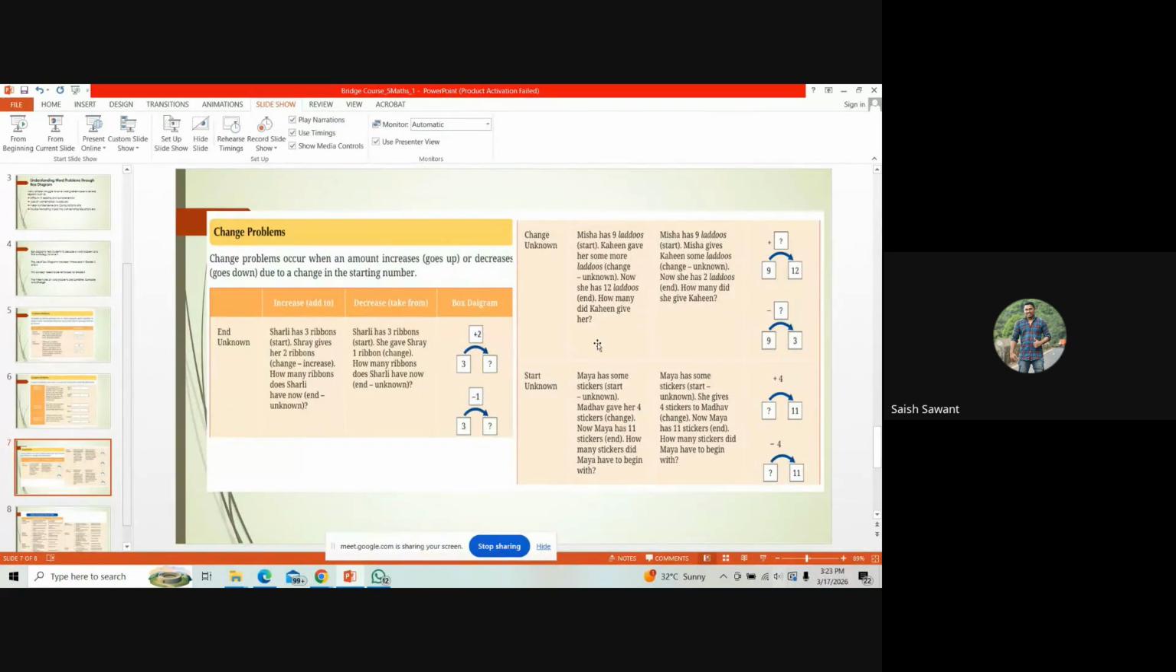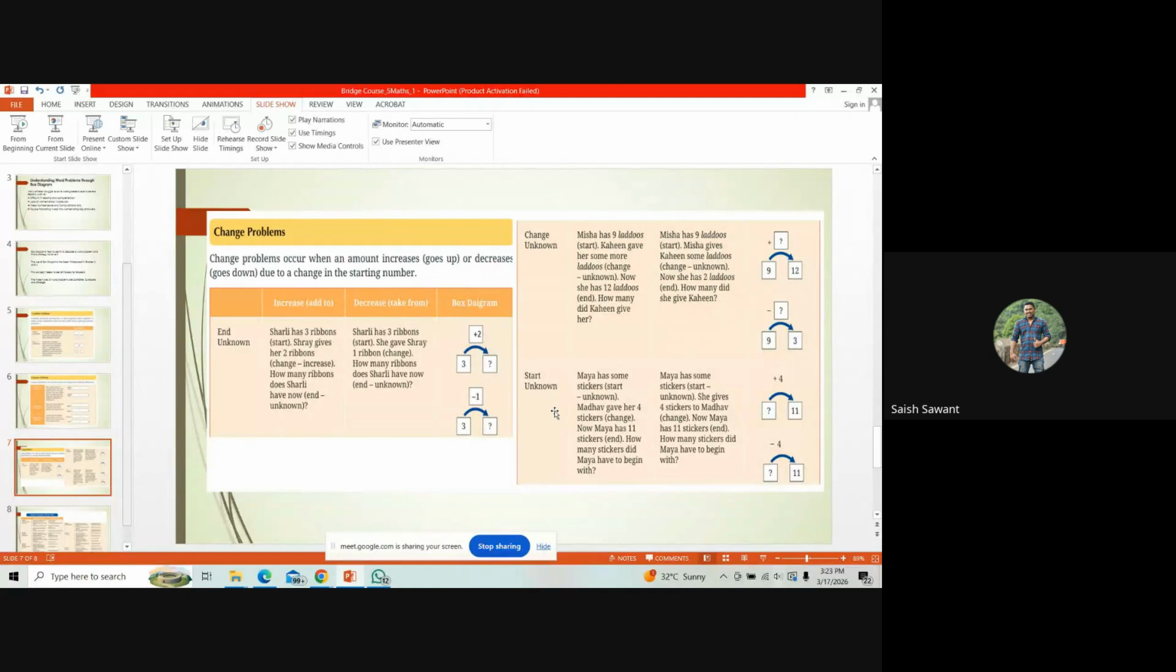So I'll take the next word problem. So what is that? Misha has 9 laddus. So start is known. And Misha gives Kahin some laddus. So Misha is giving. So the change is negative. Now she has 2 laddus left. So there is a mistake over here. So the final answer is 2 over here. So 9 minus what will give you 2? There is a printing mistake over here. So it is 2. So 9 minus what is 2? So the answer has to be 7 over here. So this is how the student has to solve the word problem.